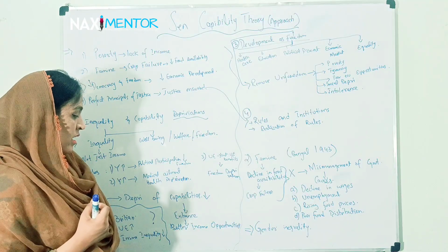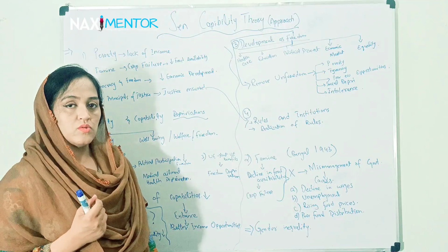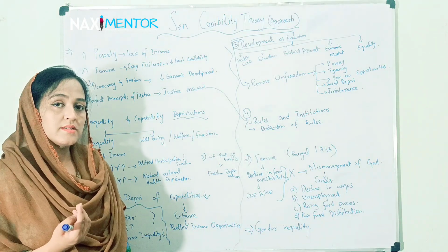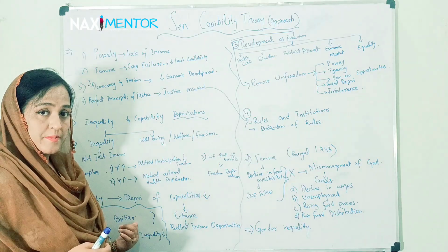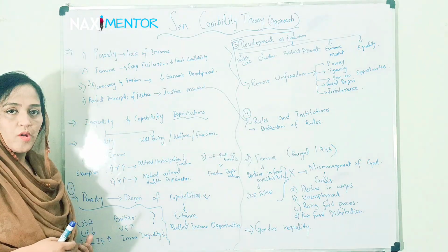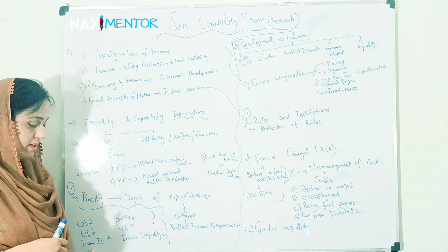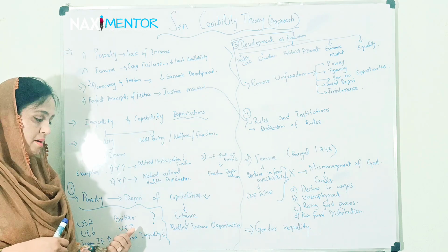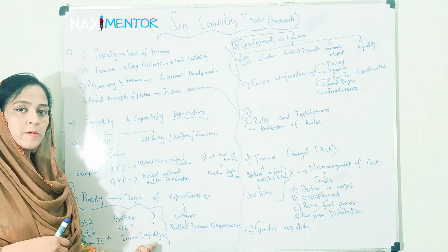Okay. For income inequality or welfare of economy, Sen says we can take the example of USA and Britain. In USA, unemployment is low, but income inequality is high. In Britain, unemployment is high, but income inequality is low.